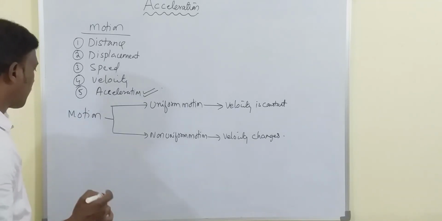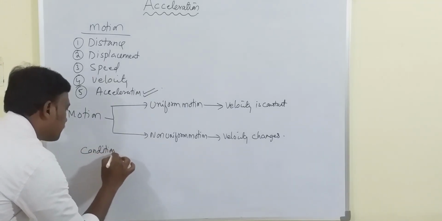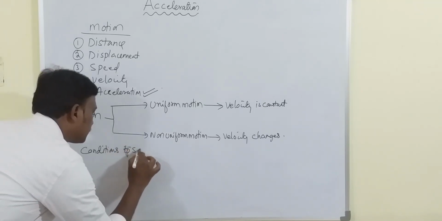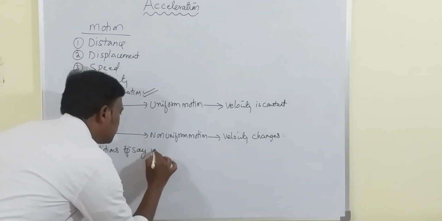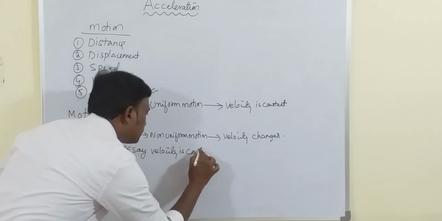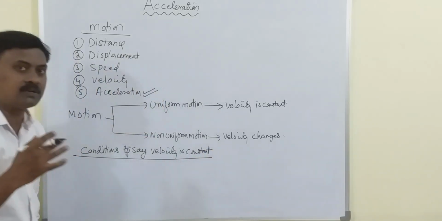Let us see the conditions to say velocity is constant. When do you say velocity is constant?